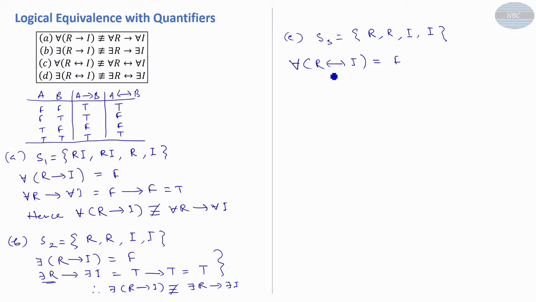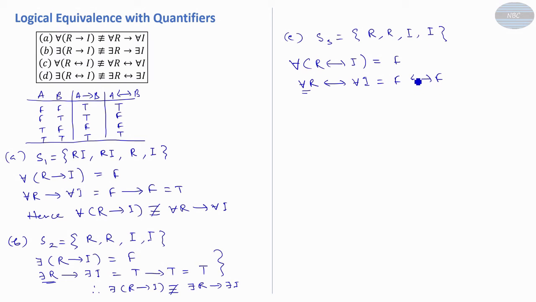Now let us find out the truth value for the right hand side: for all R biconditional for all I. For all R, are all persons rich? No, it is false. Are all persons intelligent?